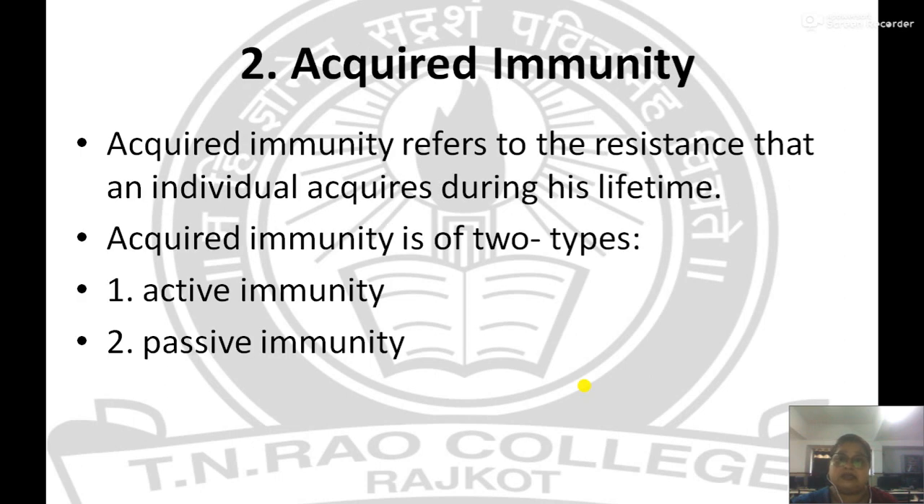The next type of immunity is acquired immunity. This immunity refers to the resistance that an individual acquires during his lifetime. As we grow old, we get exposed to different infections. During that experience, we develop immunity, and that immunity is called acquired immunity. Acquired immunity is of two types: active immunity and passive immunity.